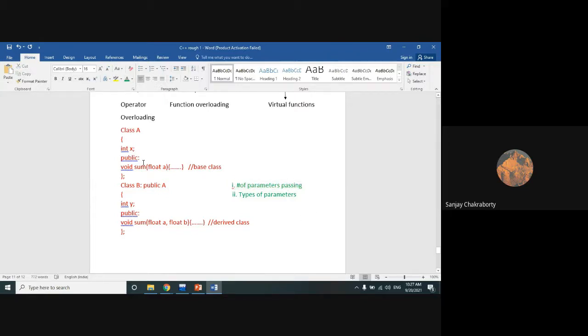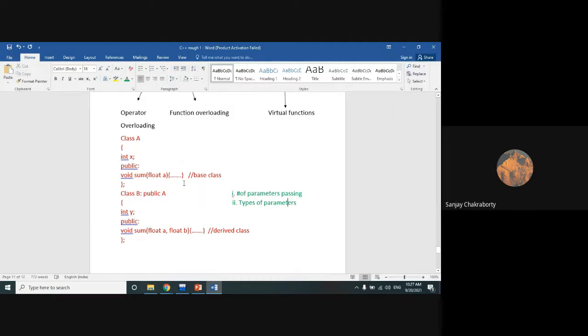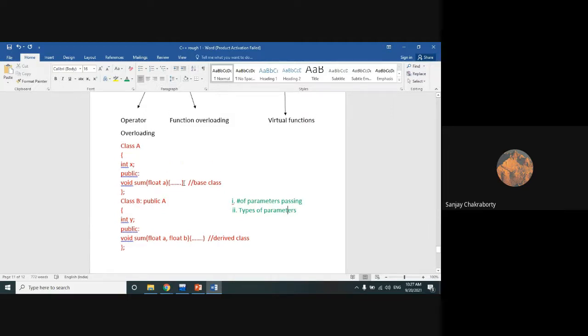Is it clear to everyone? Is this concept clear to everyone up to this? Yes, yes. So both the functions have a similar name, but based on the type of the parameters or the number of the parameters, we can distinguish these two functions. That is the main objective that I want to convey to you.